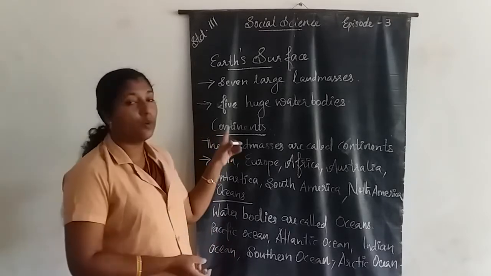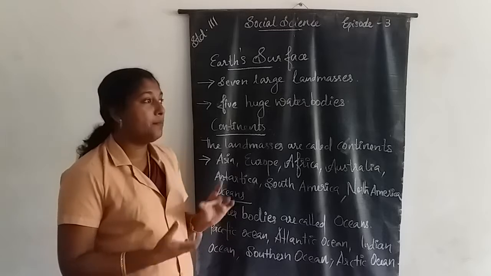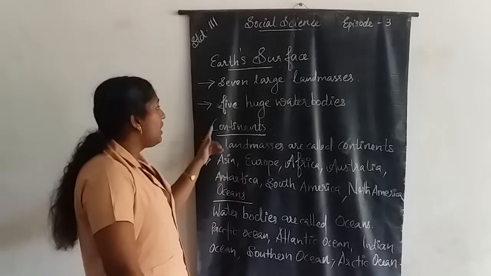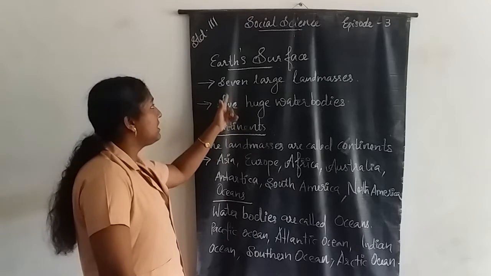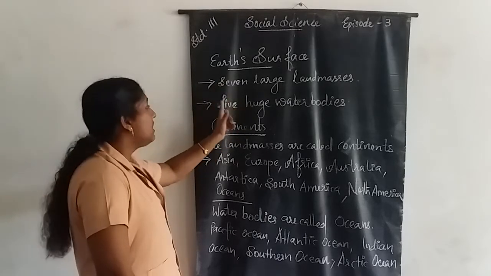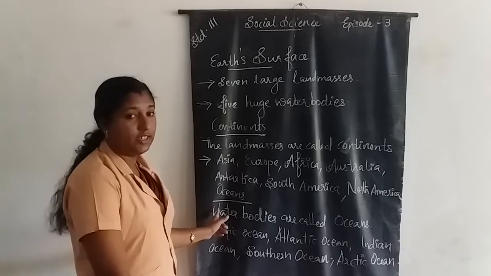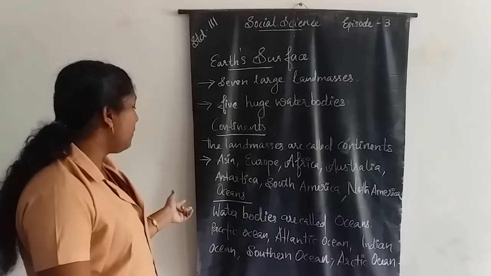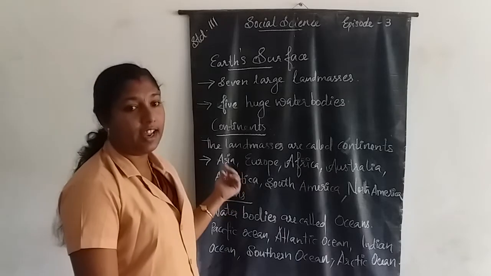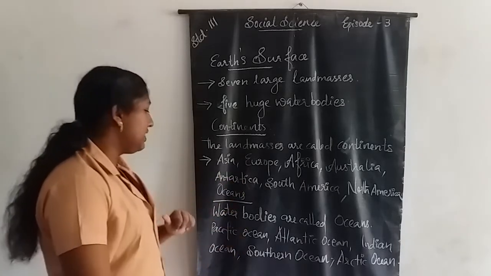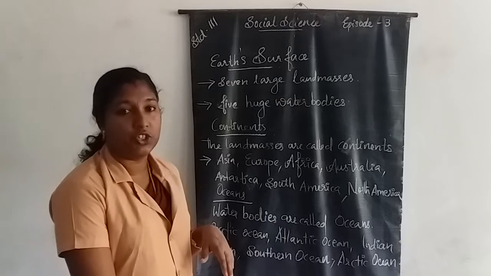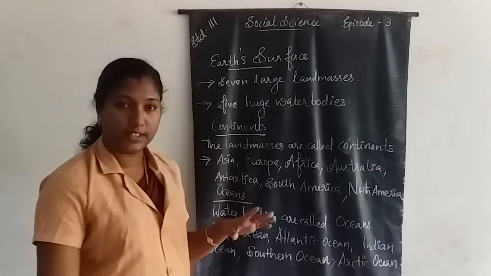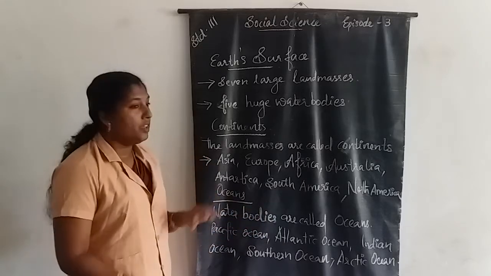The land masses are called continents. Then oceans. The 5 huge water bodies present in our Earth's surface are called oceans. The 5 oceans are Pacific Ocean, Atlantic Ocean, Indian Ocean, Southern Ocean and Arctic Ocean. Okay, next one.